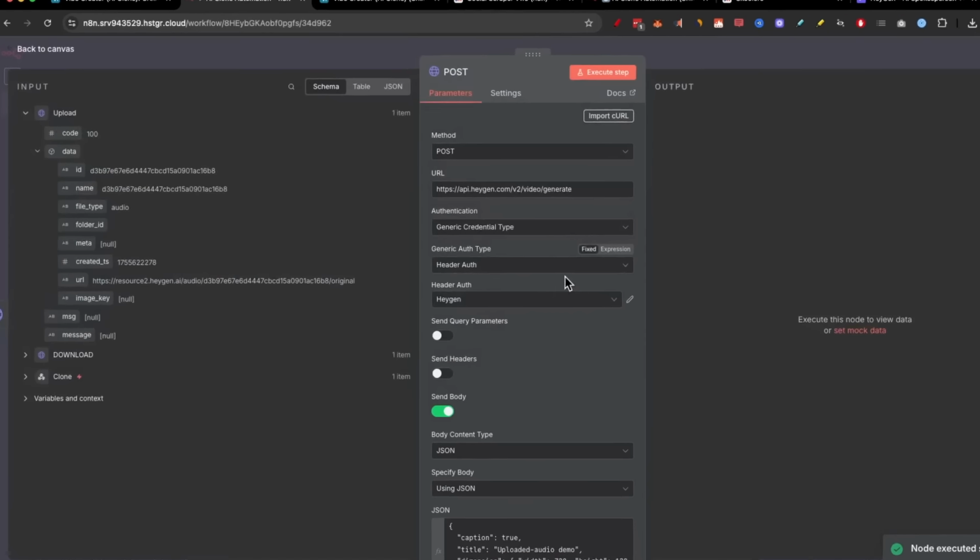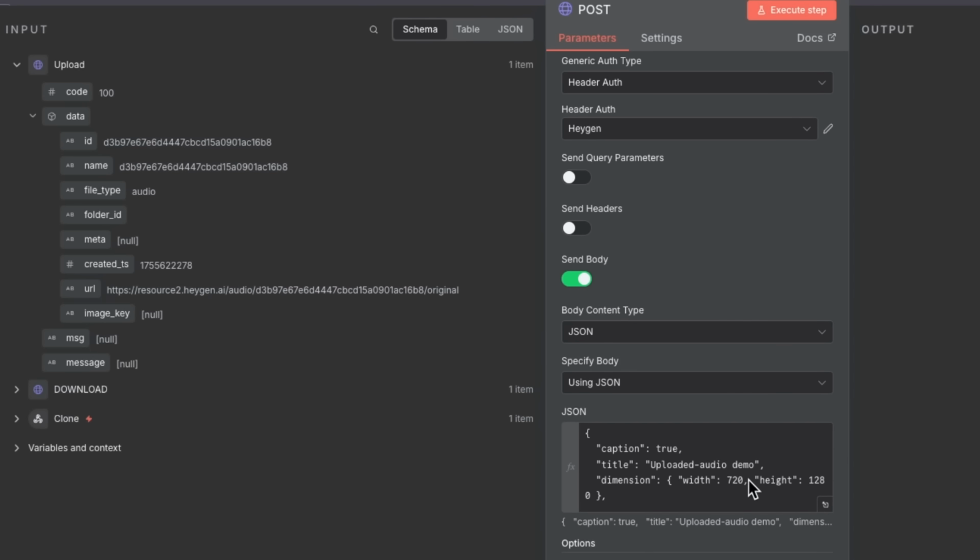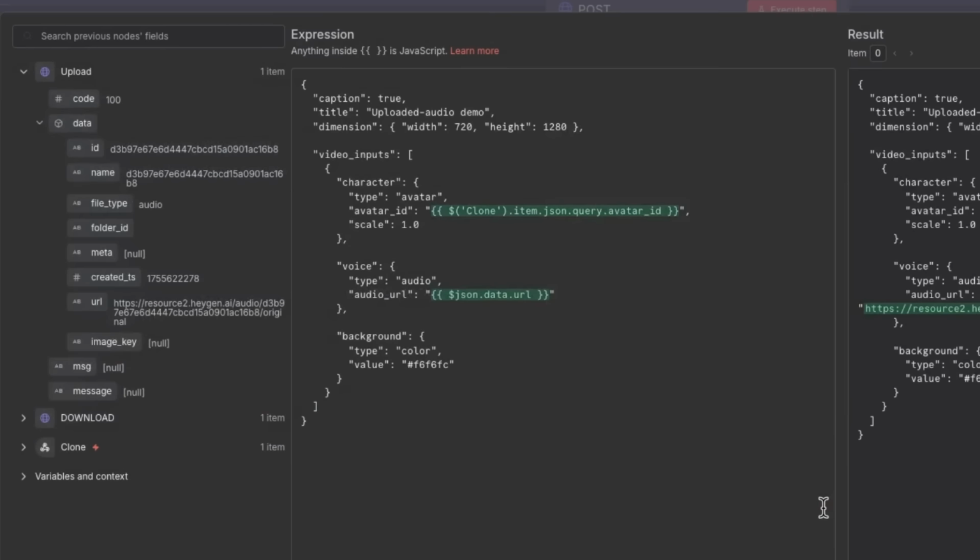Then we're going to post to the video generate URL. Again, we're going to use the generic credential type, the header auth, and that'll be the same as you have with HeyGen. And the body, all we're going to do here is to use a JSON. As you can see, we have a couple of things that we're changing. The first thing is the avatar ID. We have that in Airtable. Also, we have the audio URL. This is the JSON data URL that is coming from the HeyGen upload, as you can see right here.